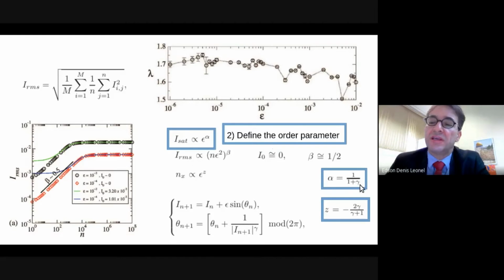And since alpha is a non-negative number, this I sat goes continuously to 0 when epsilon approaches 0, which is the limit of the control parameter that marks the transition from integrability to non-integrability. So the first part of a characterization of a phase transition is fulfilled by this condition, defining I sat as a candidate for an order parameter.